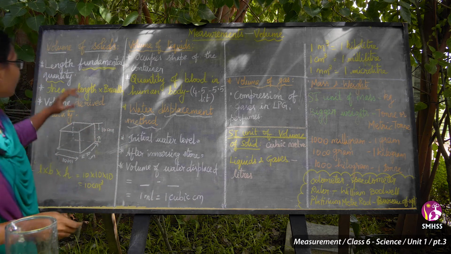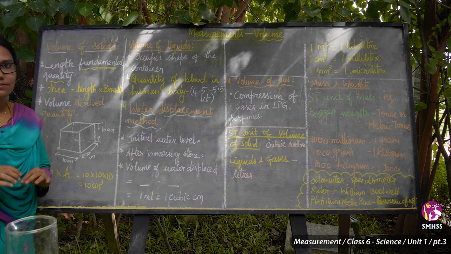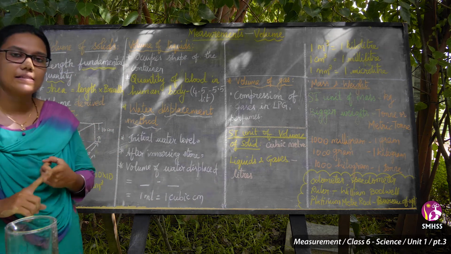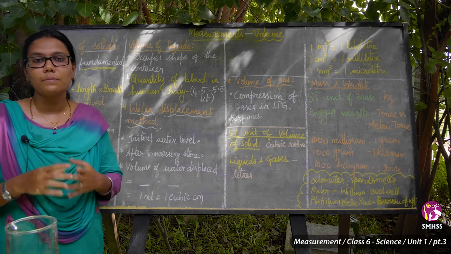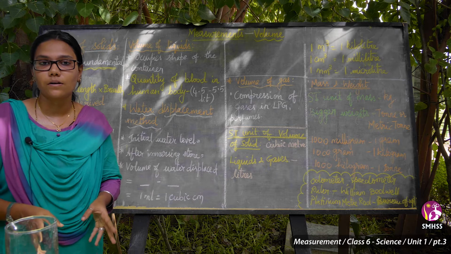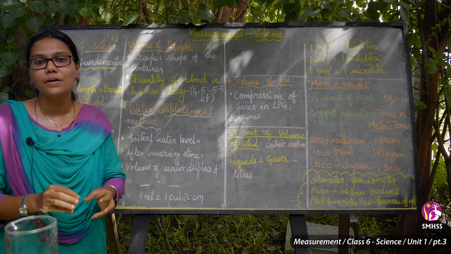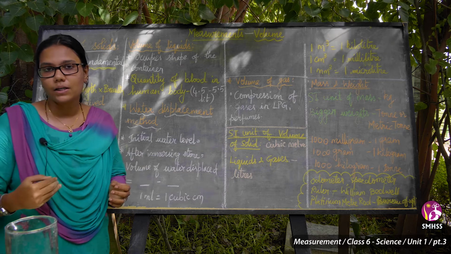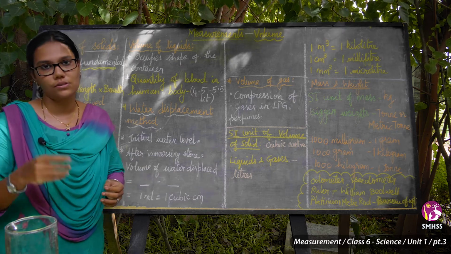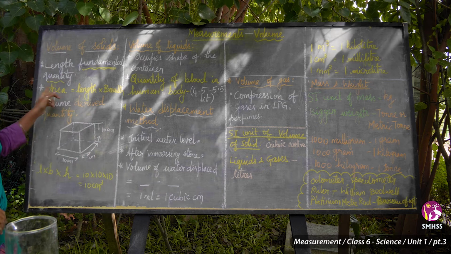The volume of solids is nothing but length. First is length. We saw length is a fundamental quantity. What do you mean by fundamental quantity? A fundamental quantity is the simplest way to express something. Using length, we can derive other quantities. So that is called a fundamental quantity.